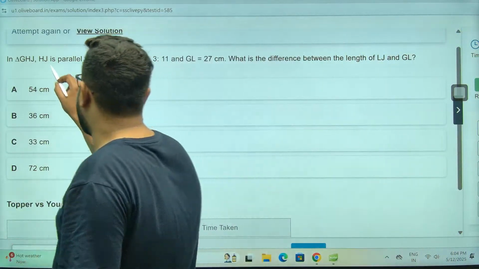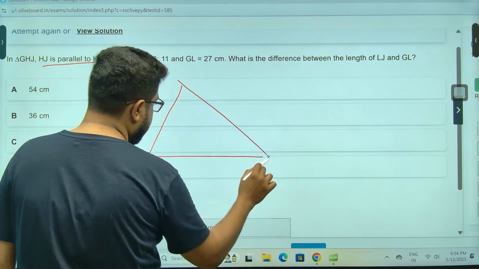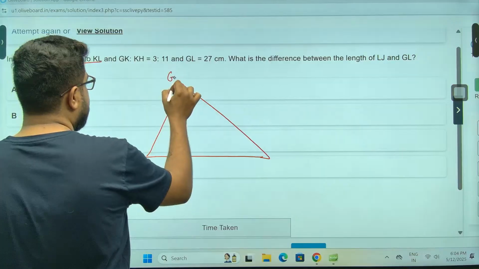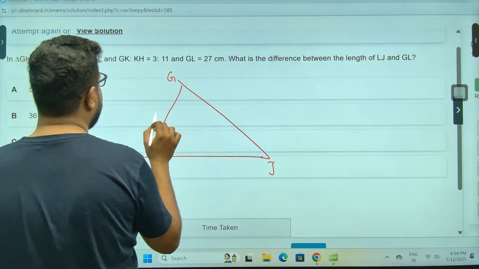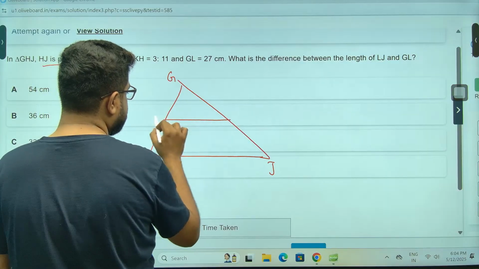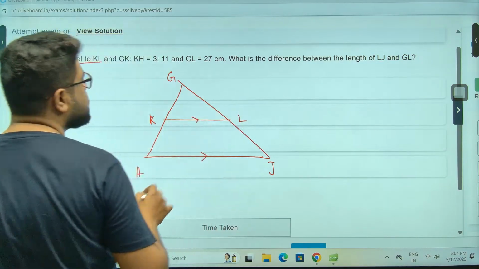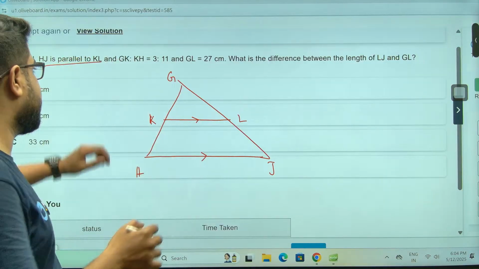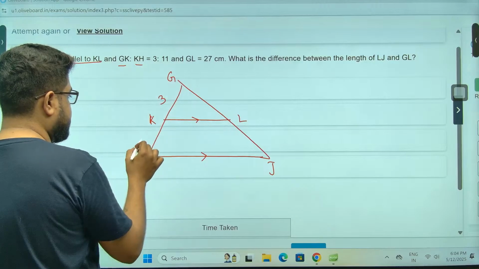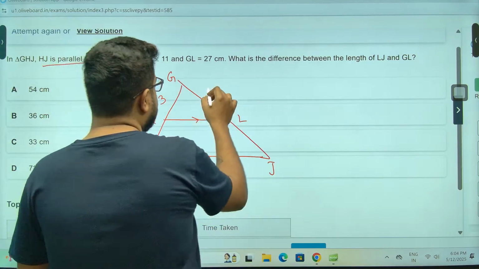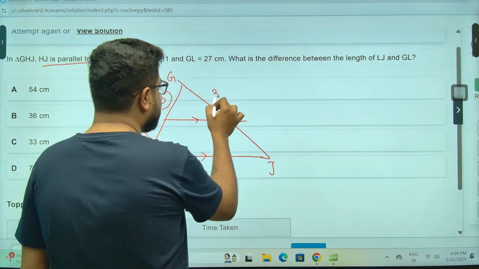GHJ, HJ is parallel to KL. Achha, KL means something like this, sir. KL parallel, meaning these two are similar triangles. GK to KH is 3 to 11. Okay. GL, achha sir, if this is 3:11, the BPT is saying this is also 3:11.